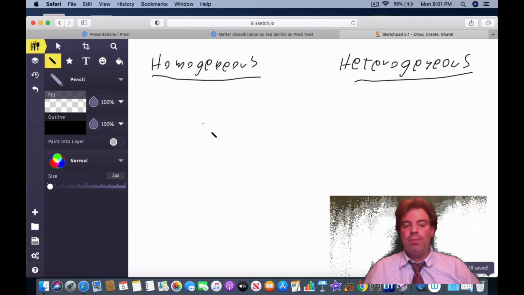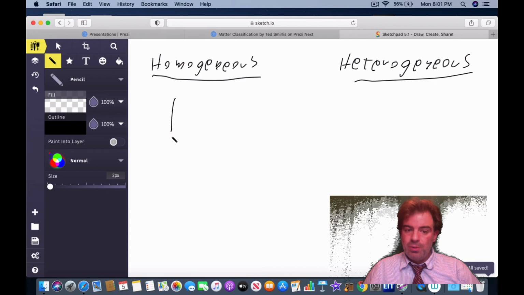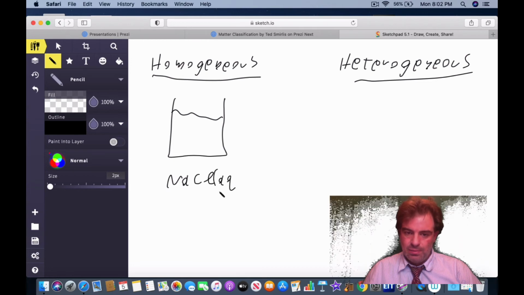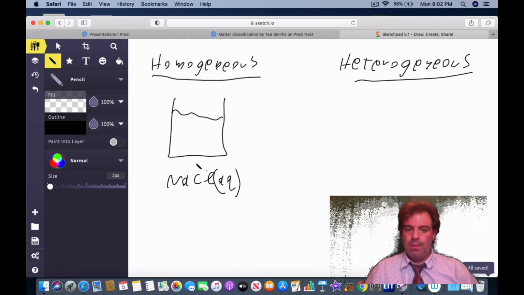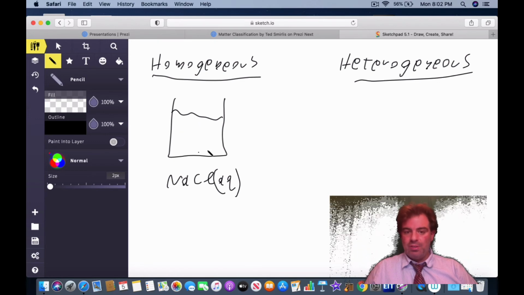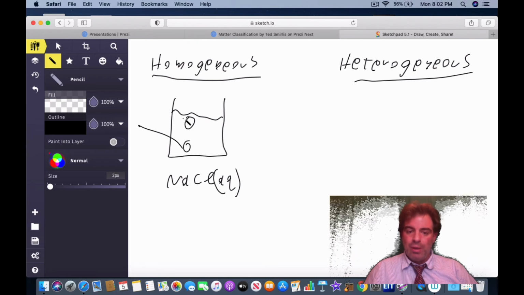Okay, now remember what we said. The only homogeneous mixture that we have is, let's say, for example, a solution. So over here we have NaCl and aqueous. Now, imagine you take two samples from this homogeneous mixture, from the top and the bottom, using a micropipette, and you compare these two regions.